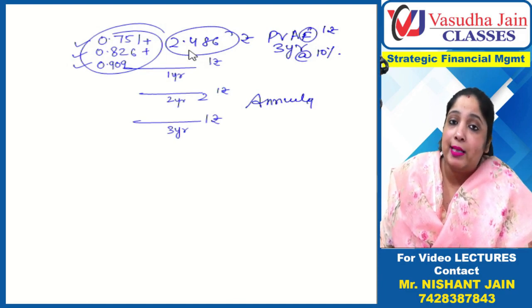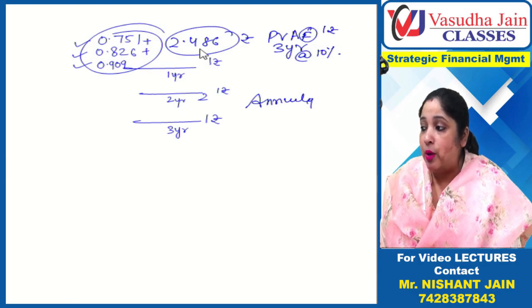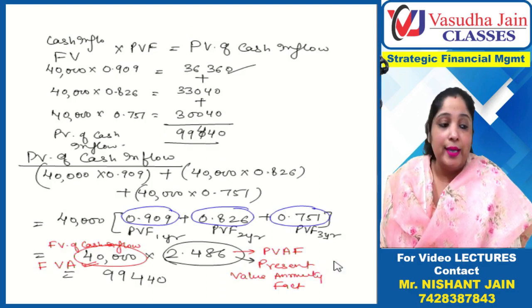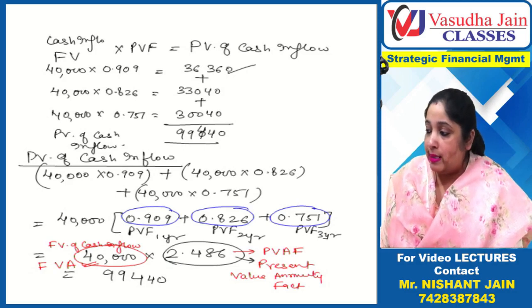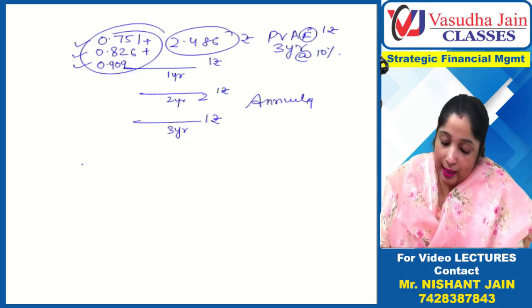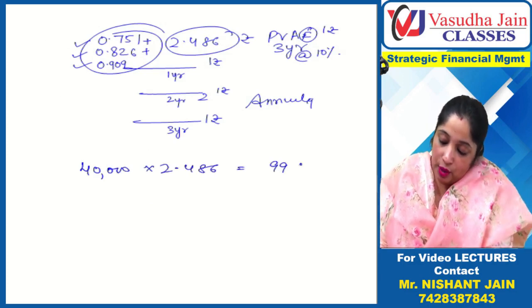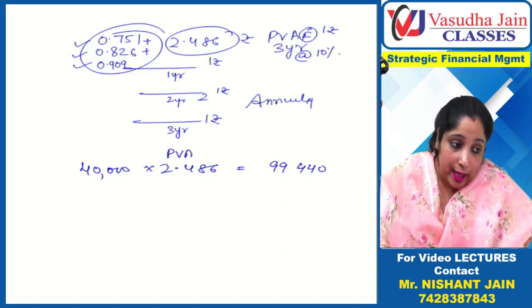So for 2.486 invested today, you get 1111 rupees every year. So if you want to get 1111 rupees, you invest this much today. If you want to get 40,000 rupees every year, how much should you invest? To compute, 40,000 is multiplied with 2.486, and we get directly 99,440. This is called the present value annuity factor.